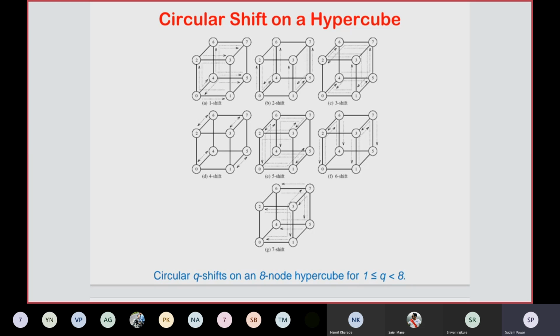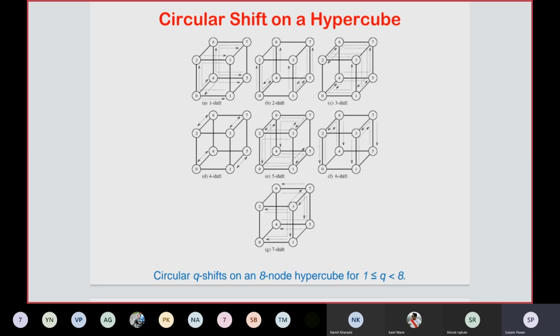If you take the reference of the previous example, and how the circular shifting takes place, you can practice with this example also, how the circular shift operation works on the mesh network and the hypercube network. So this is the circular q shifts on an 8-node hypercube, where q is greater than or equal to 1 and less than 8, or it ranges from 1 to 7. It is less than 8, that's why 1 to 7.